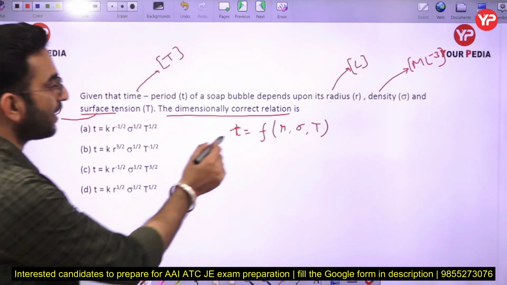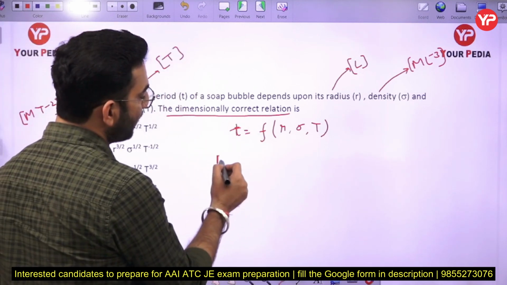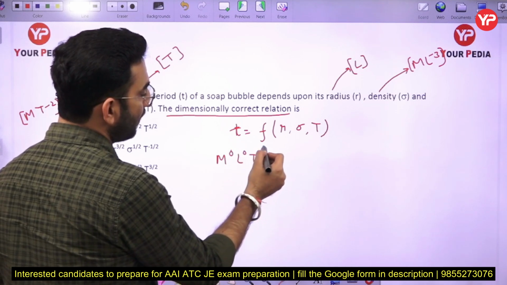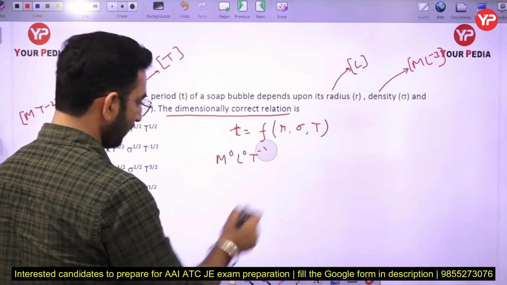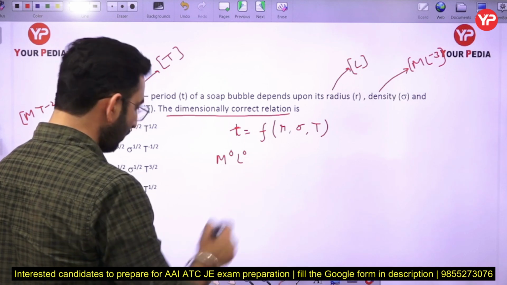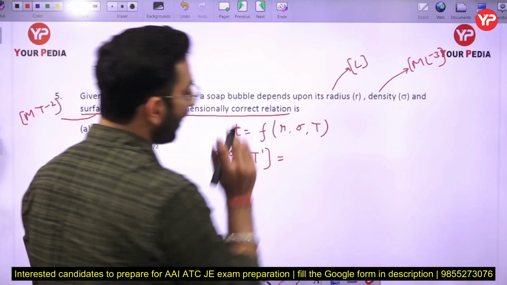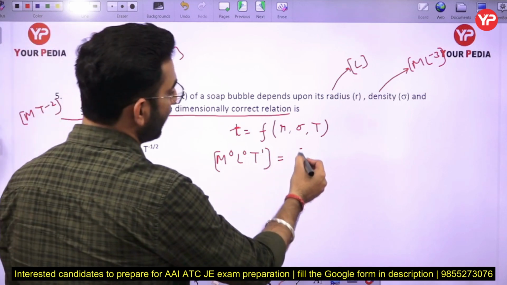So in this case I can write that the time period has dimensions M^0 L^0 T^1 here, and similarly r has dimensions of L here, okay.